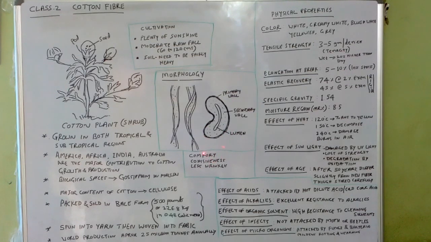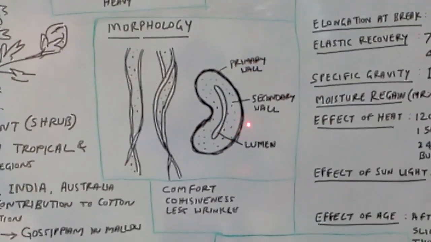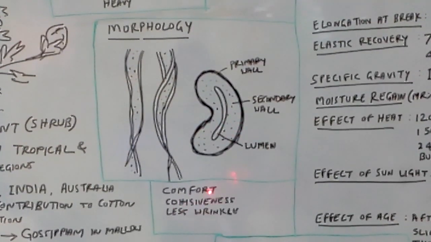And this cotton is the king of the textile industry because it gives comfort to the wearer, and also the cohesiveness property. The quality of this fiber is very good. Cohesiveness means the fibers have the quality of sticking to each other while twisting into yarn.